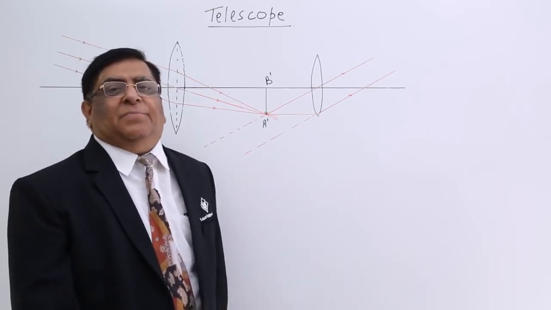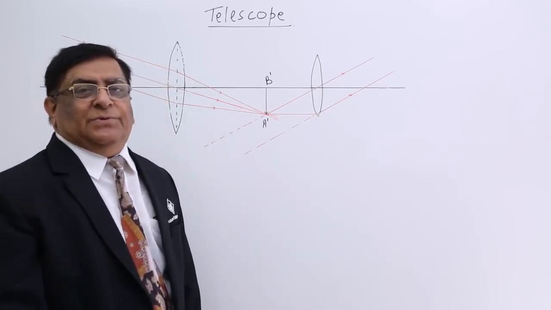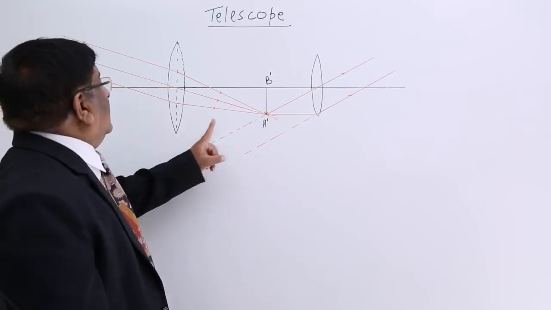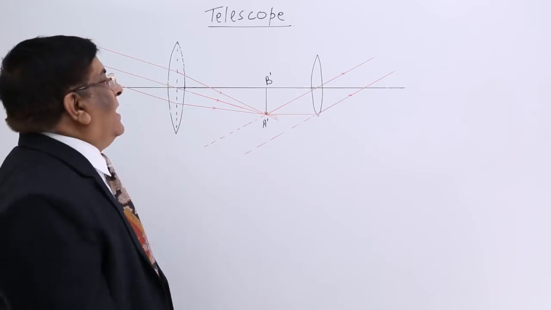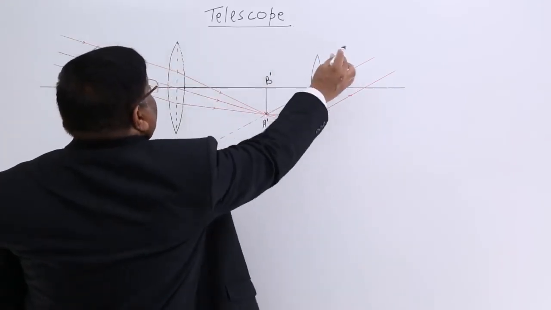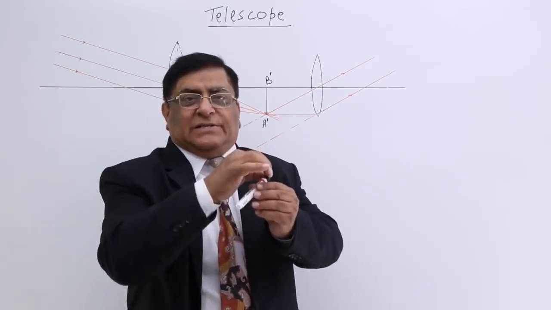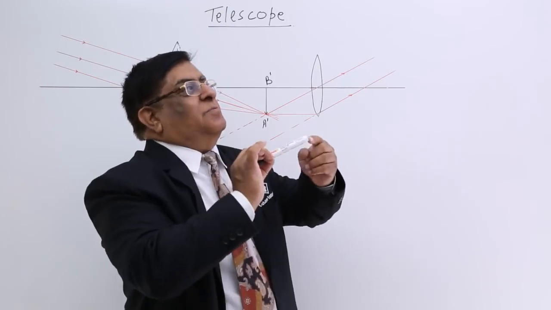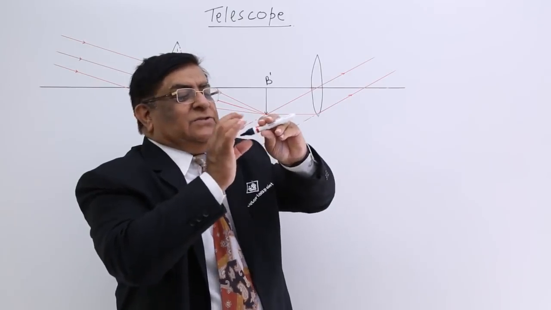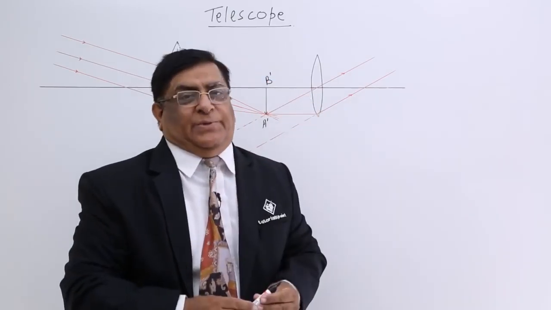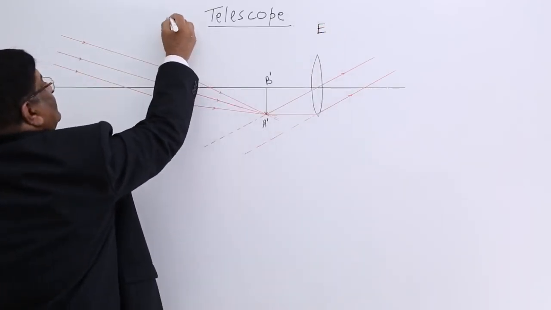What we will study is simply the principle of telescope, and that is a very simple telescope. It is made with the combination of two lenses. Both are convex lenses and they are fitted in a tube. There is a long tube, one convex lens here, one convex lens here. This one convex lens we place towards the object, so its name is objective lens. This is towards the eyes, so its name is eyepiece. So this is eyepiece and this is objective.